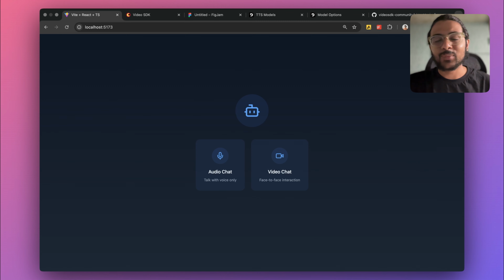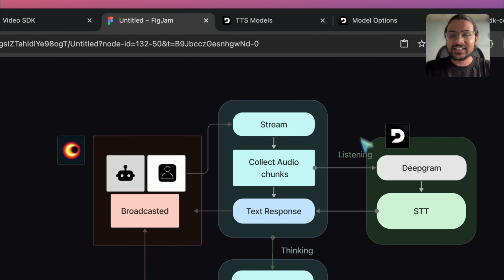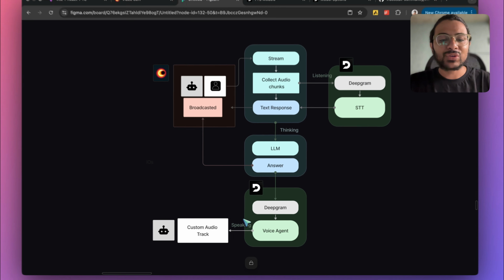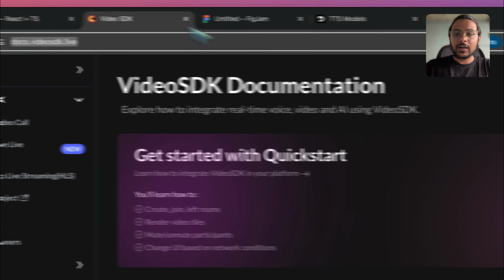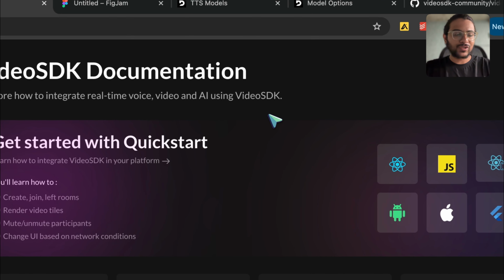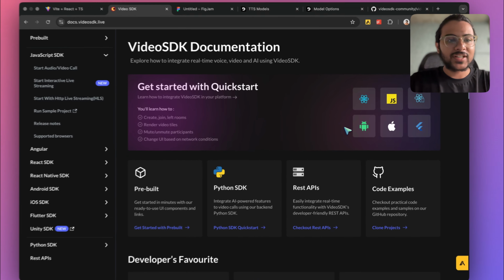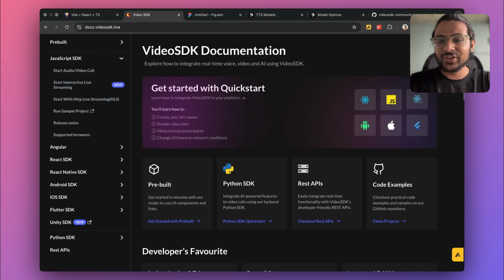So there are two things I'm going to help you with. First, how we can create an infrastructure where an AI agent is connected with all the other participants, and second, how we can add attributes like listening, thinking, speaking to this AI agent so that it can interact with other participants. To help you with the first part, you can utilize VideoSDK. We provide infrastructure for your online meeting. With VideoSDK, you can build Android, iOS, cross-platform apps and web applications.